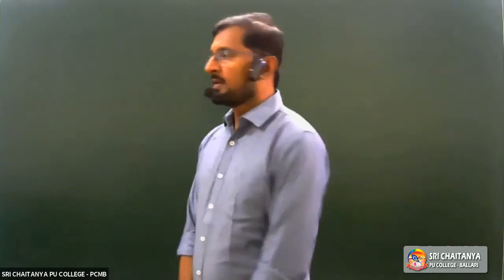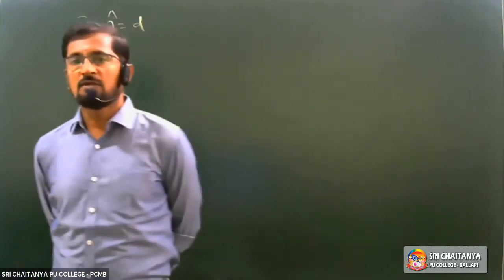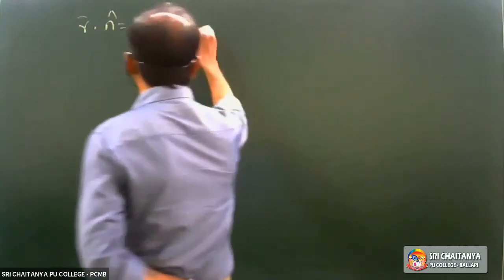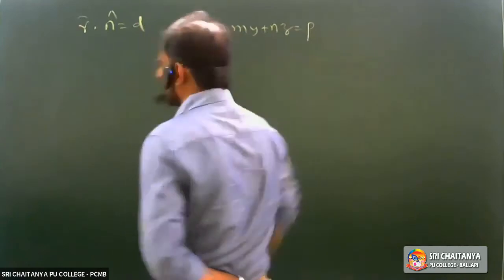Prove that the vector equation of plane in the normal form is r bar dot n cap is equal to d, and its Cartesian form is Lx plus My plus Nz is equal to P.